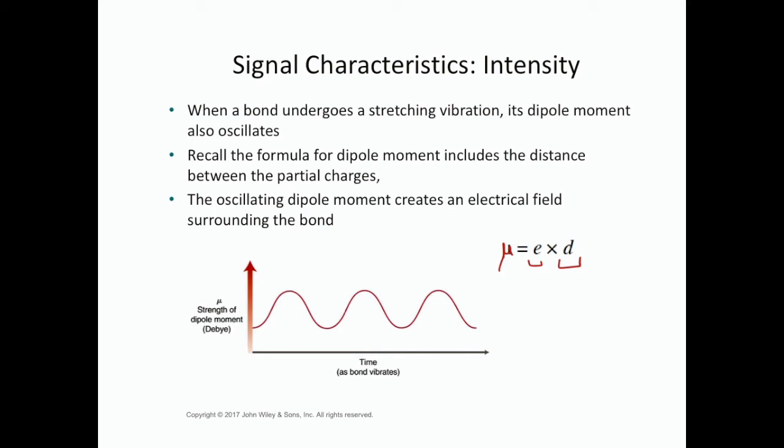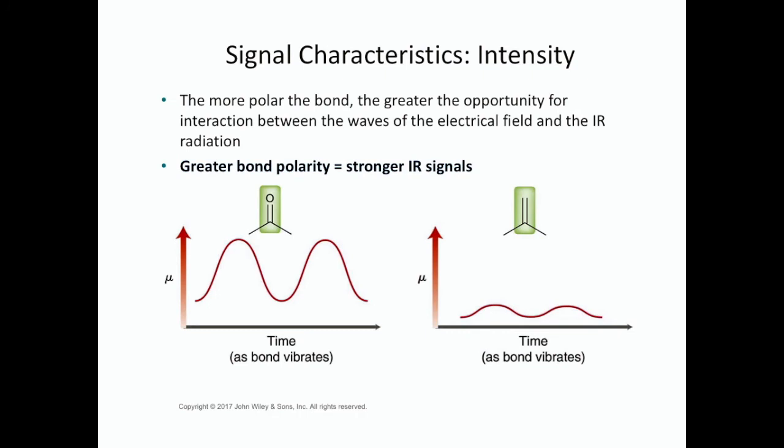And this oscillating dipole moment creates an electrical field surrounding the bond. The more polar the bond, the greater the dipole moment, and the greater the opportunity for interaction between the waves of the electrical field produced by that changing dipole and the IR radiation. So greater bond polarity equals more intense IR signals.